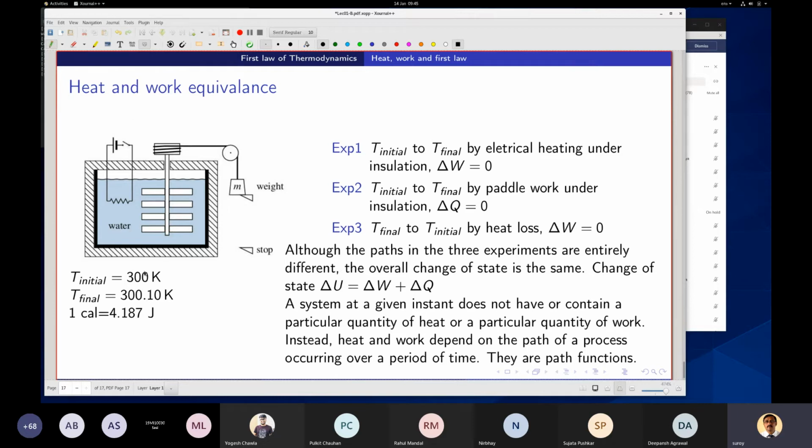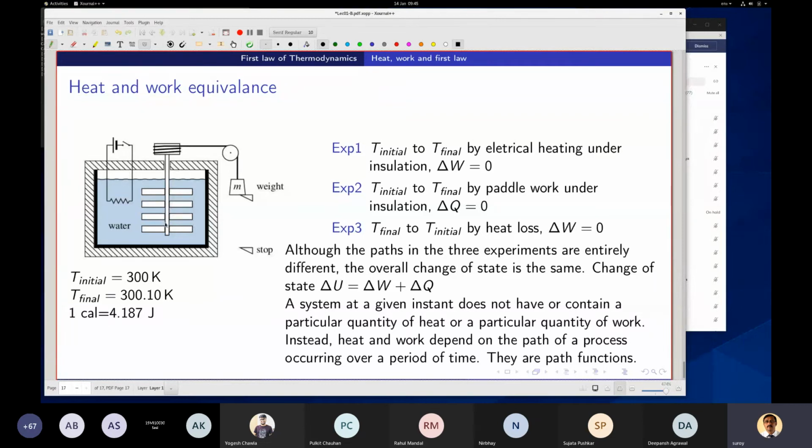So that I transfer enough energy here so that the temperature rises by 0.10 K. That means 0.1 degrees centigrade, right? Now, this is one way I can increase the temperature. Pressure is the same. This is water, and of course volume is also the same. You are just increasing the temperature by a small amount.